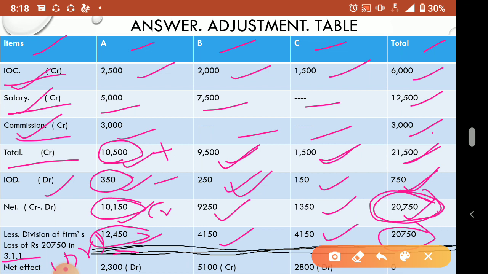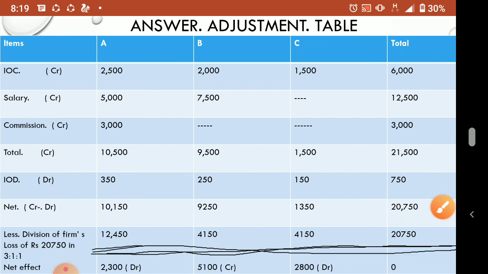Now here you see 9,250 credit is there, but only 4,150 debit. It means he has taken 9,250, but he has to face a loss of only 4,150. That means he has to get again. He will be getting 5,100 from the firm. Understood? Now here 1,350 for C, but his loss is 4,150, more than that. So debit is more, so he also has to bring. Debit means the partner has to bring, credit means the partner will be getting.